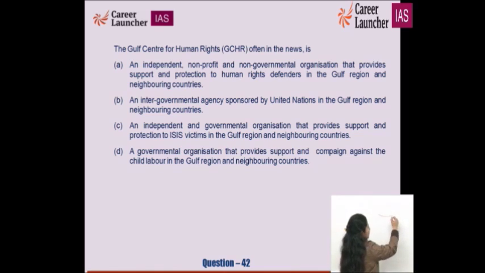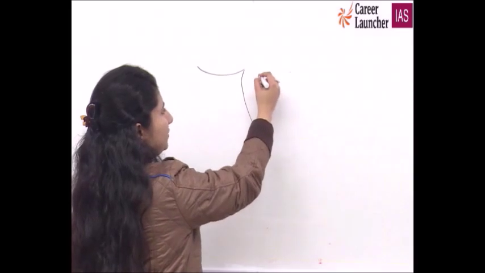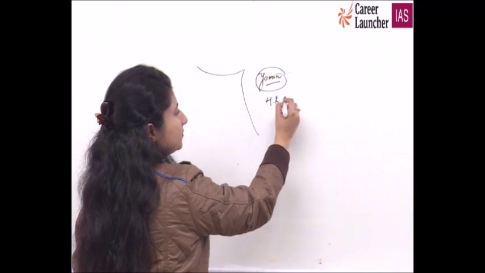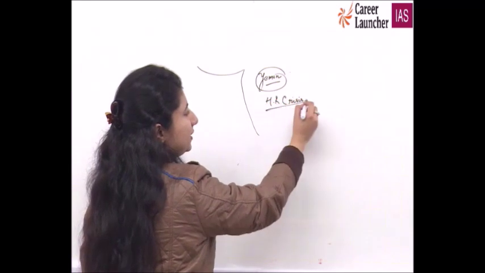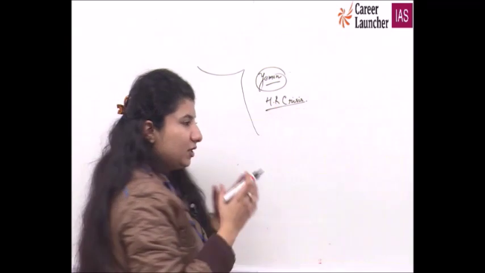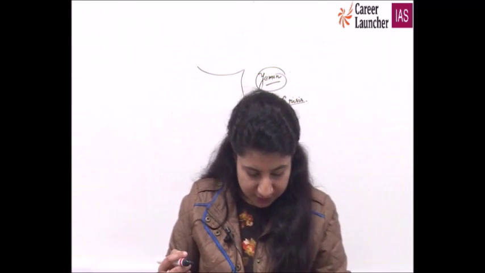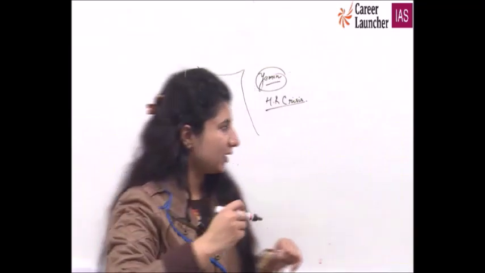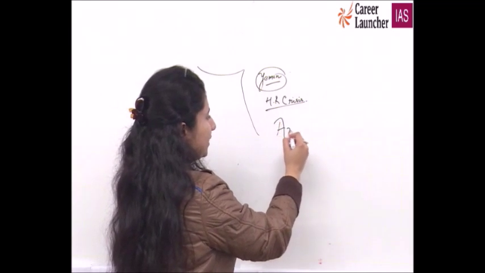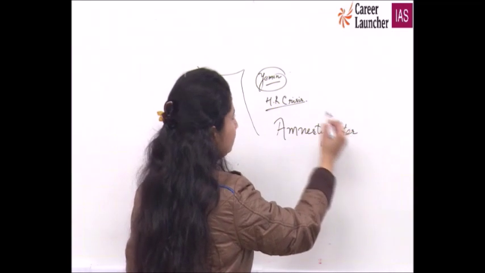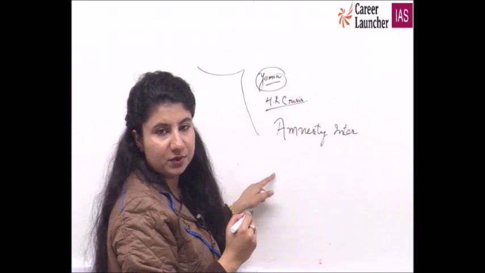If I'm at the Horn of Africa, correct, I know that if I'm in Yemen or even at the Horn of Africa, I am having a human rights crisis. So whenever there is a crisis in any part, even Israel, the Gaza Strip is also having some human rights crisis. So any organization which is working primarily for the upliftment of people who are in crisis can be part of our question. Few years back, there was one question about Amnesty International. Similarly, this Gulf Center for Human Rights can also be there.